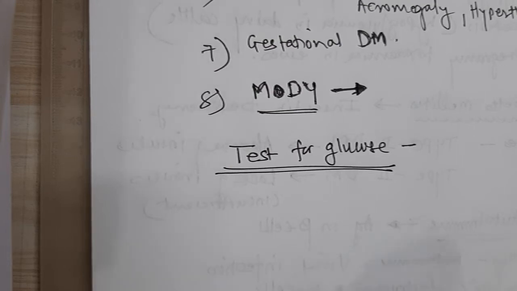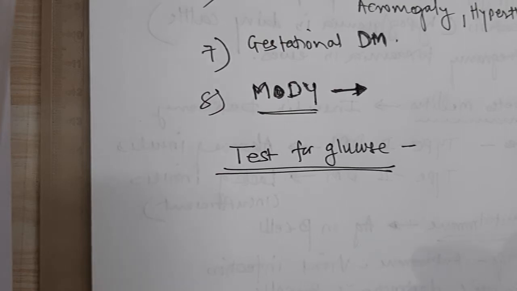You must have studied in your practicals the estimation of blood sugar by various methods. In the laboratory we have the Folin method and Benedict's method for estimation of blood sugar level. But nowadays there are various other methods which are easier or more accurate.